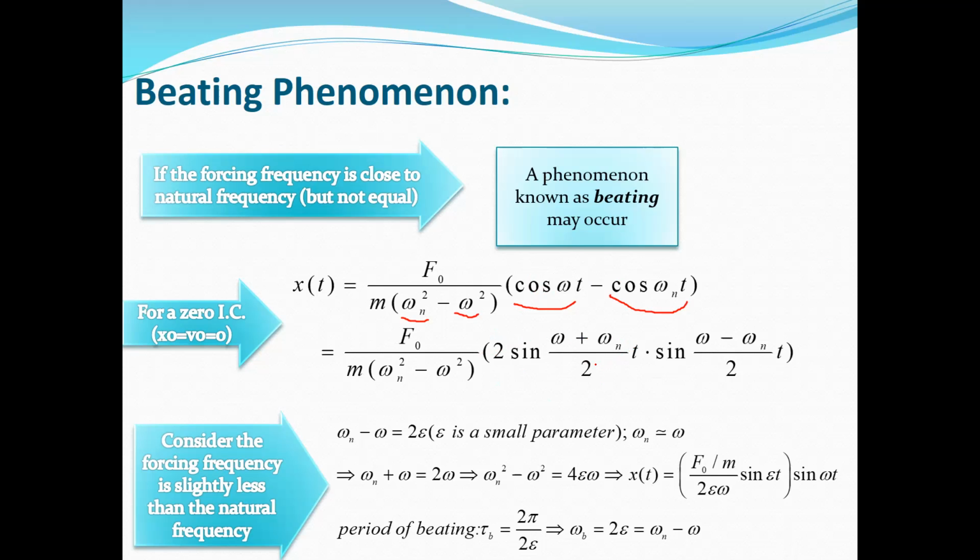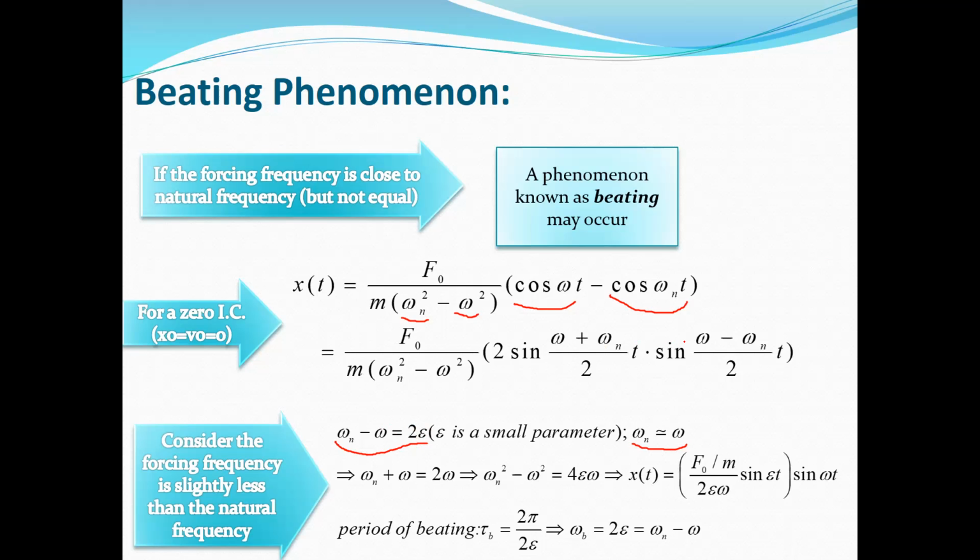Now we know that omega is close to omega n, but it's not equal. So we can define a new parameter, epsilon. If we assume that omega n minus omega is equal to 2 times epsilon, where epsilon is a very small parameter, because omega n is approximately equal to omega, the difference between omega and omega n is 2 epsilon.